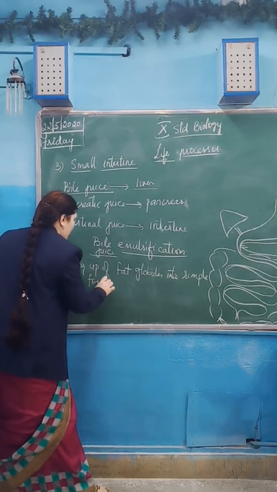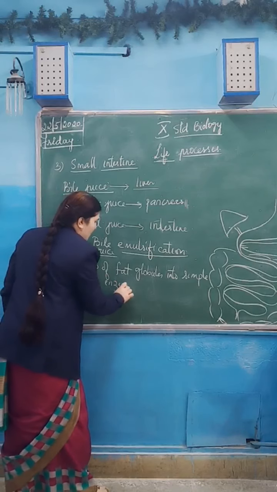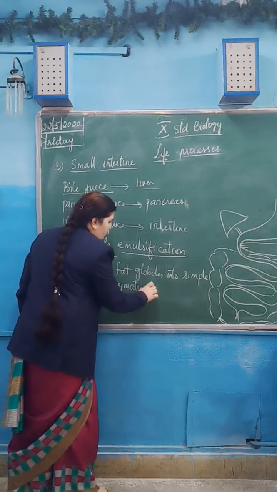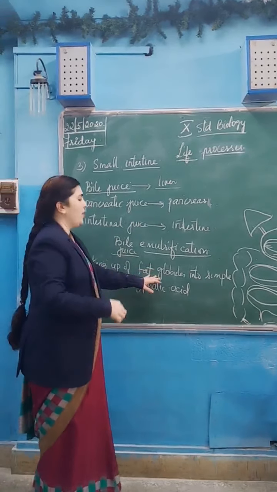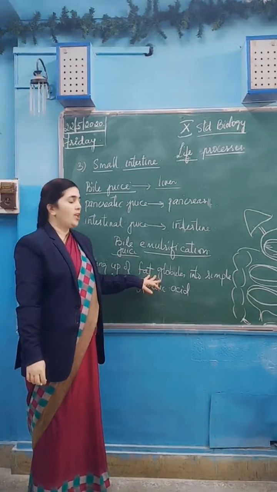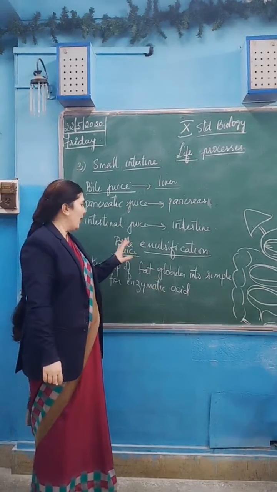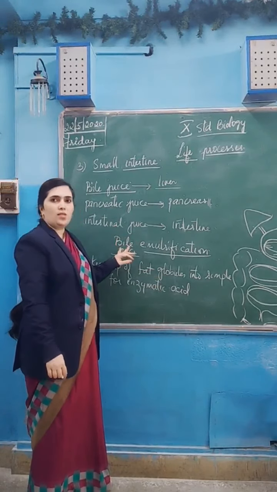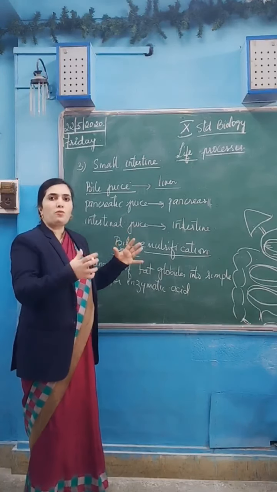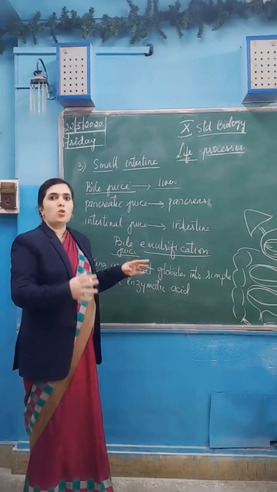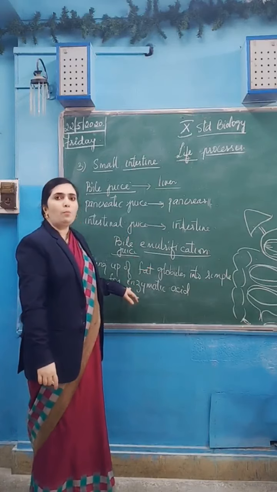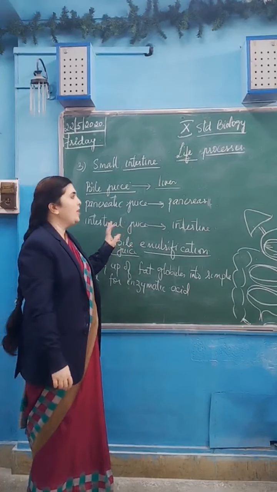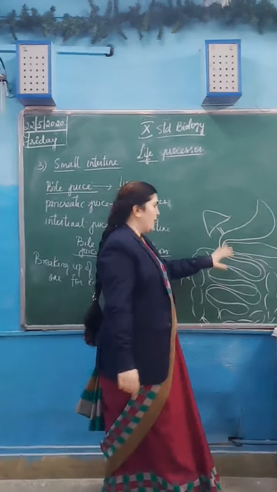for enzymatic action. See, fat globules are very big. Enzymes cannot act on these large molecules. So bile juice, which is secreted from the liver, will break down those fat molecules so that further enzymes may act on those simple molecules of fats. That is the only function of the liver here in case of digestion.